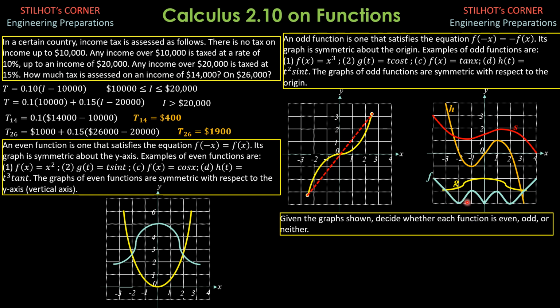For function f, we observe that it is symmetric with respect to the y-axis. Therefore, f is even. For this function here, g, it is also symmetric with respect to the y-axis. So g is even. For function h, it is symmetric with respect to the origin. So you look at the points. So therefore h is odd.